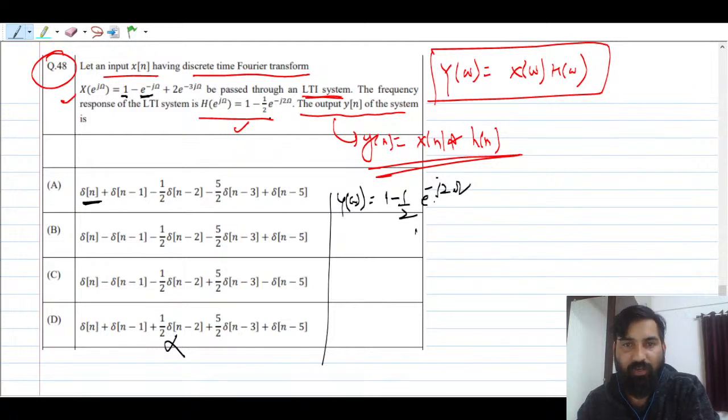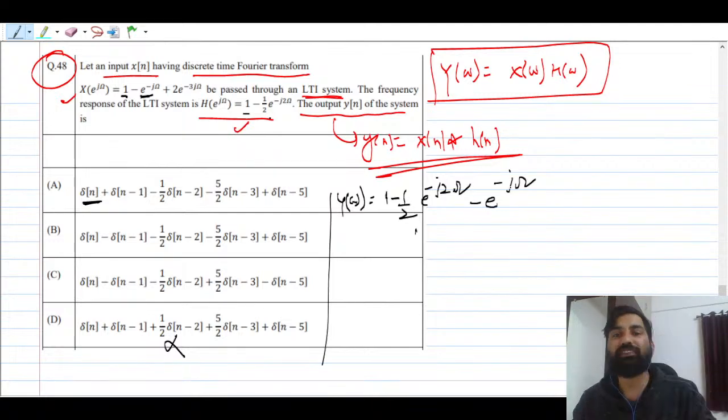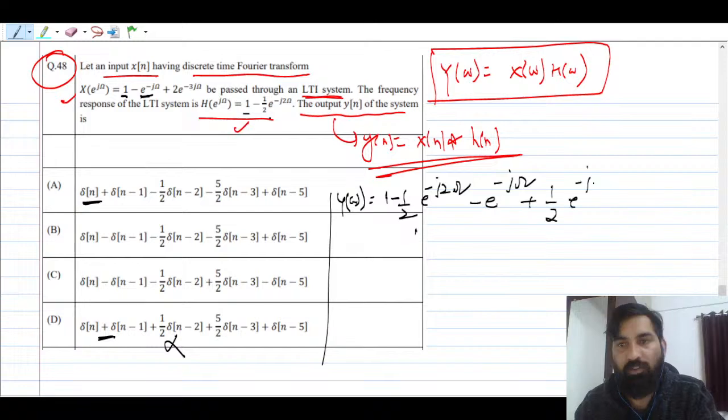So 1 minus 1 by 2 e raised to power j omega. Then you can multiply this minus with 1, it is nothing but e raised to power minus j omega. So it will introduce one impulse here. So this option is already eliminated. This option can also be eliminated. Next, now you can multiply with this, so it will become plus 1 by 2 e raised to power j omega, right? I hope this makes sense.